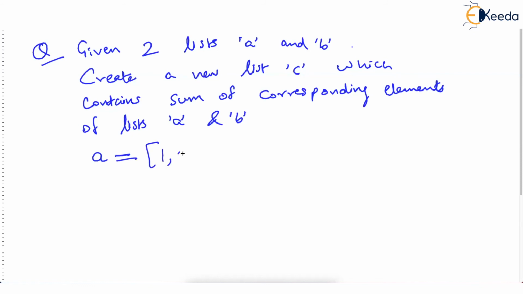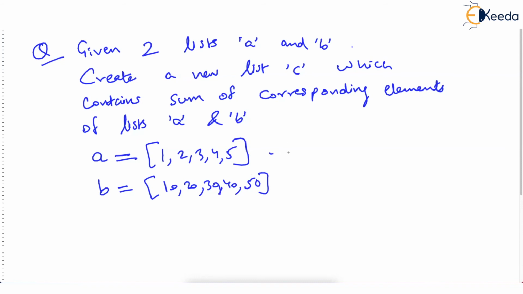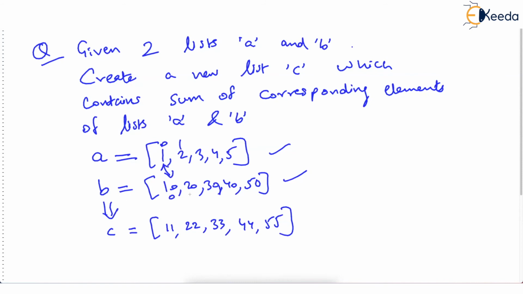Suppose I have A as 1, 2, 3, 4, 5, and B is, let's say, 10, 20, 30, 40, 50. Now, what the question is saying is, given these two lists, create a new list C, which will be 11, 22, 33, 44, 55. That means the 0th element of A should be added with the 0th element of B, the first element of A with the first element of B, and so on. And this new list should be created. This is the question.